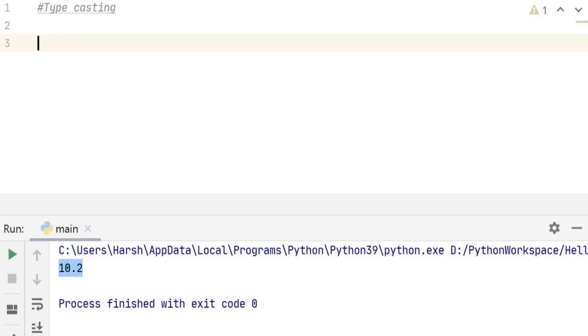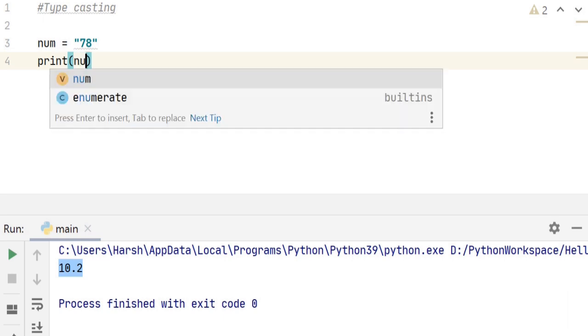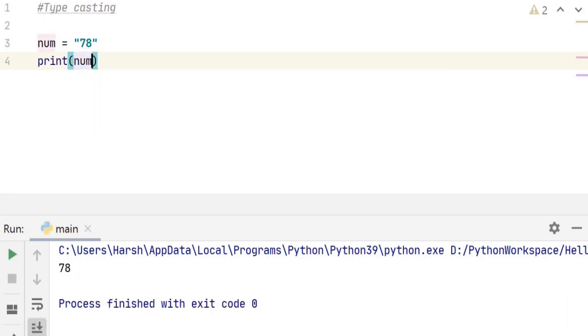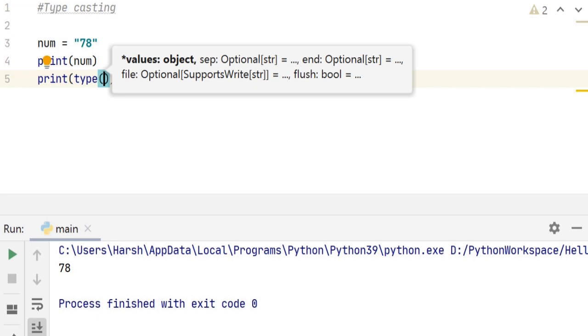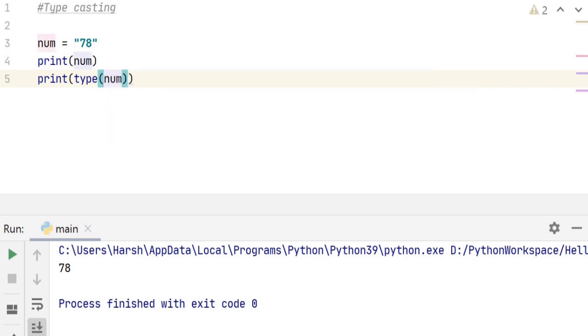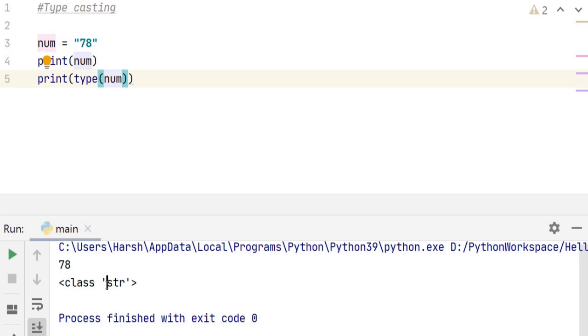To understand this, let's have a variable num with a value 78 in double quotes. Now let's print the value, print num, and we get 78. Now let's go ahead and type print, in the bracket type of this variable num, and let's run it. We get string. Now how do we know that this num variable is a string? As number 78 is represented in double quotes.